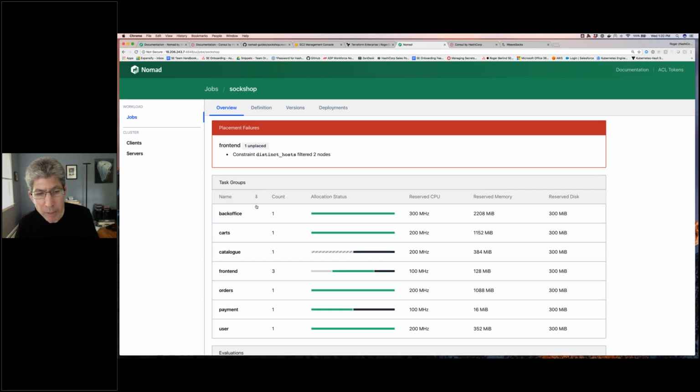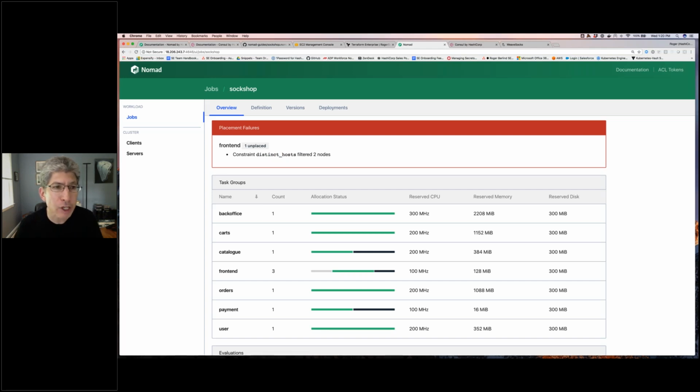I expected that because remember I had a thing in my Nomad job specification that said I don't want to run the front end on more than one client, more than one node. Sorry, I don't want more than one instance on a single node because of that fixed port 80. So that's why we're getting that warning.